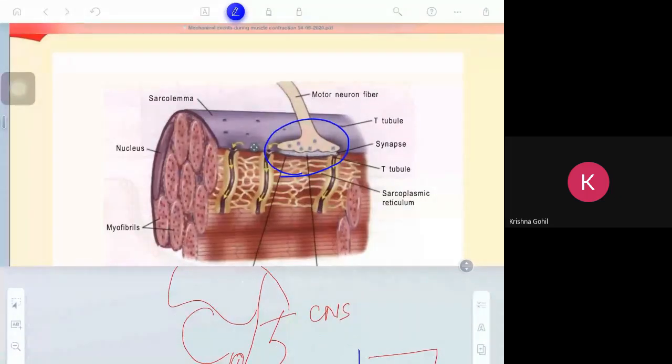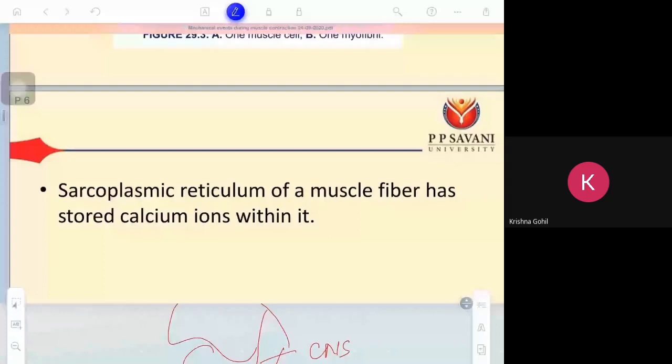There the acetylcholine is released. Clear? So the second point is the action potential traveling, and the third point is that the neurotransmitter is released in the junction.